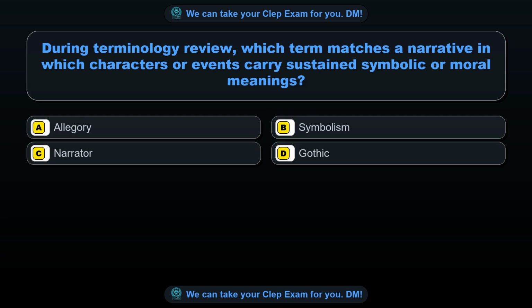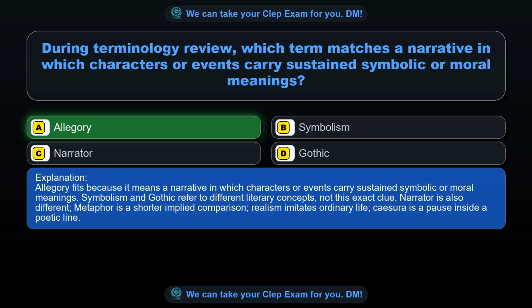Question 57. During terminology review, which term matches a narrative in which characters or events carry sustained symbolic or moral meanings? Option A, allegory. Option B, symbolism. Option C, narrator. Option D, Gothic. The correct answer is option A, allegory.